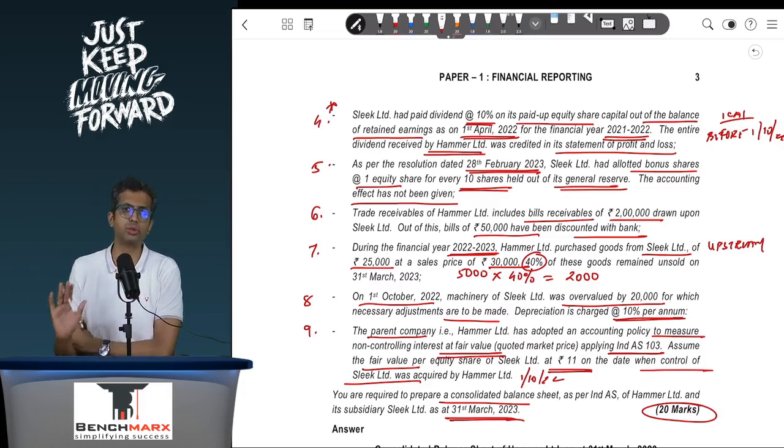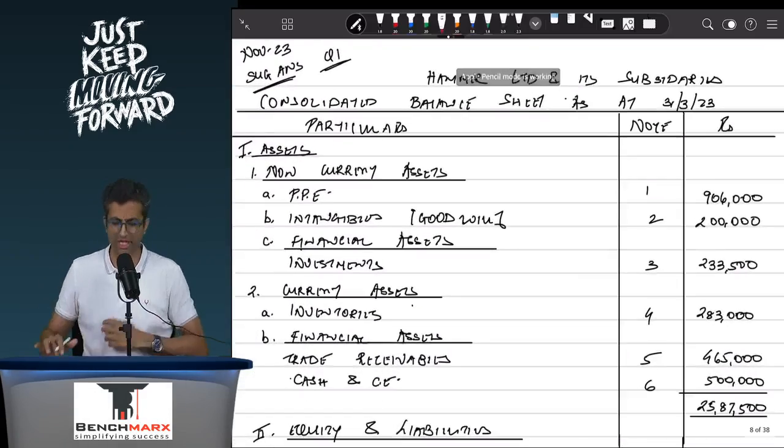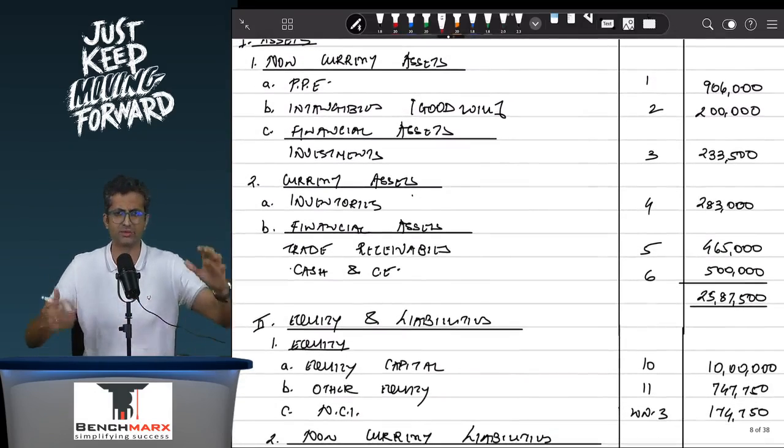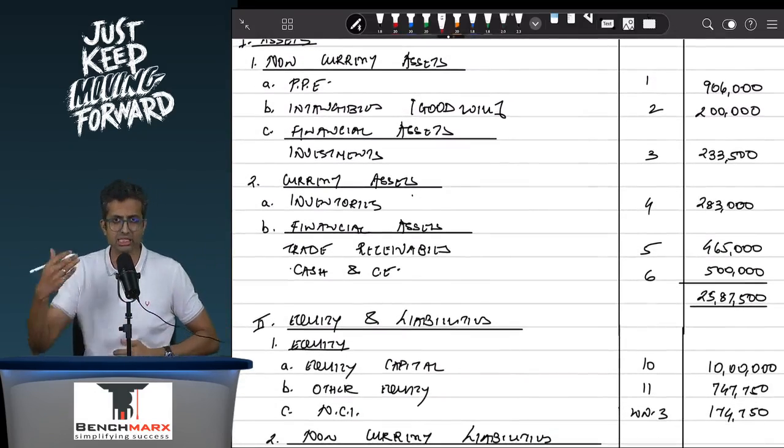So what are the steps that we usually do? Step number 1, we prepare the Schedule 3 balance sheet. Over here, it is actually a blank balance sheet. I've solved it entirely in the interest of time, so we don't invest a lot of time in writing stuff during the video.